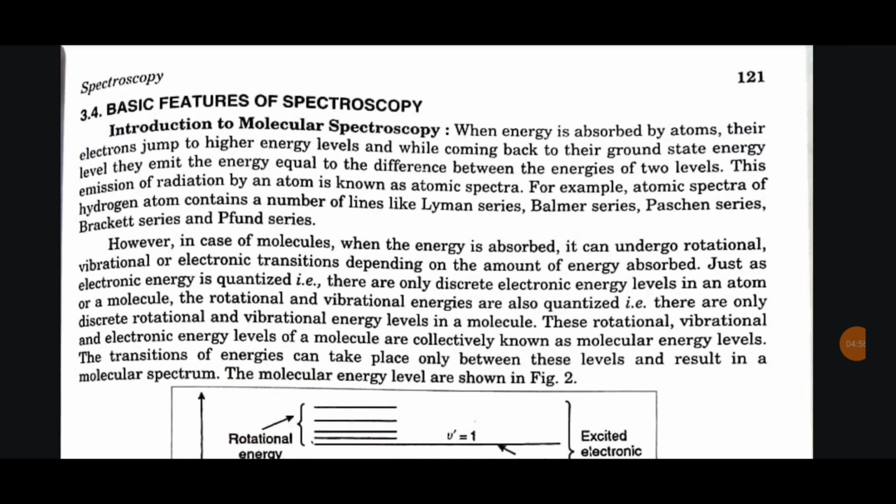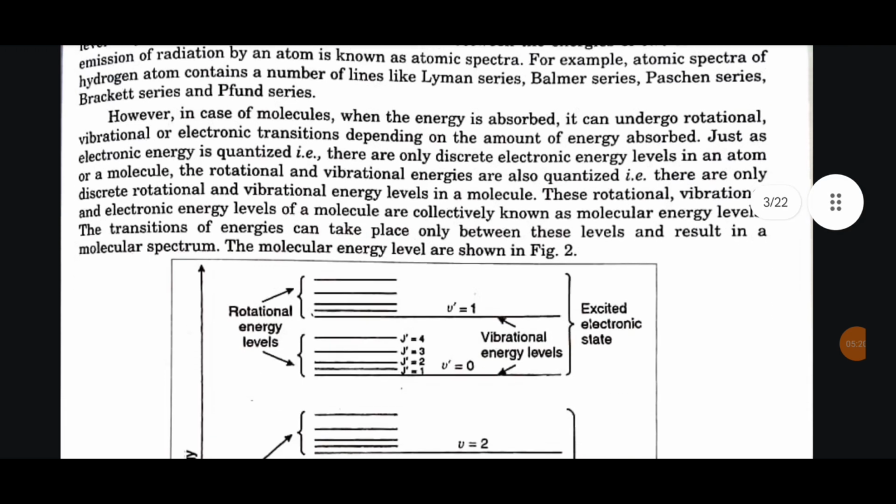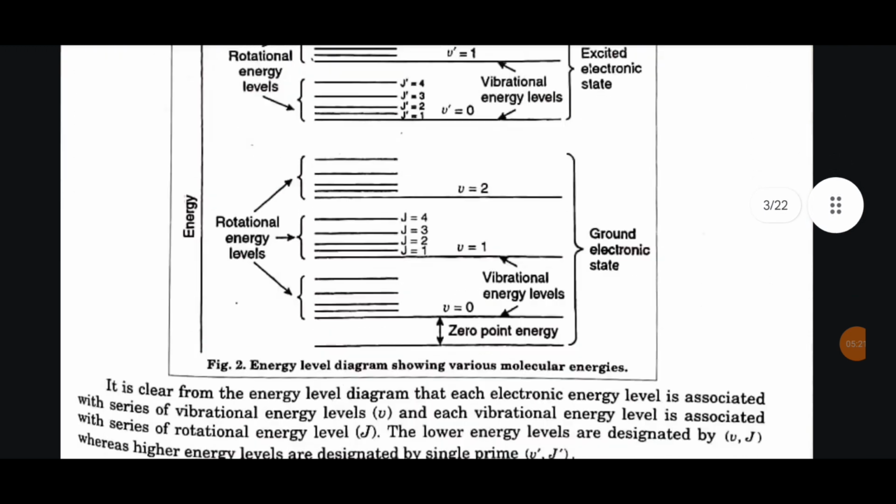That is, there are only discrete rotational and vibrational energy levels in a molecule. These rotational, vibrational, and electronic energy levels of a molecule are collectively known as molecular energy levels. The transitions of energies can take place only between these levels and result in a molecular spectrum. The molecular energy levels are shown in figure 2.